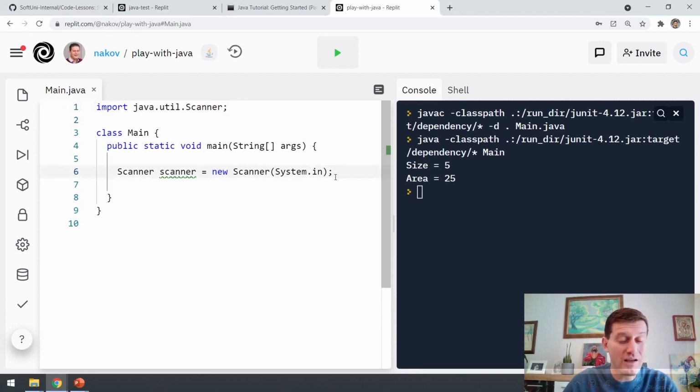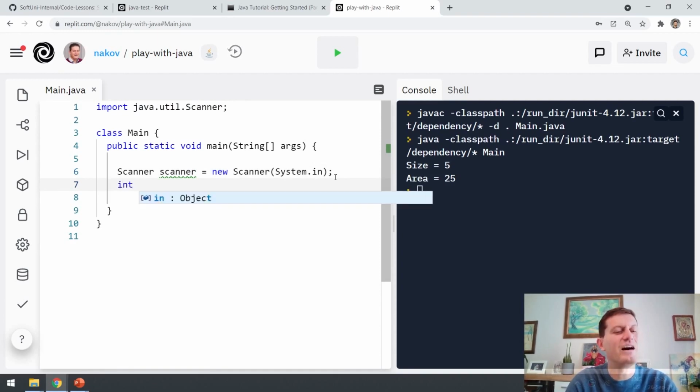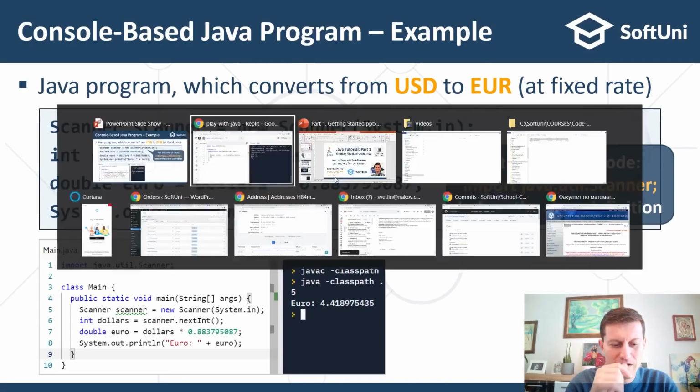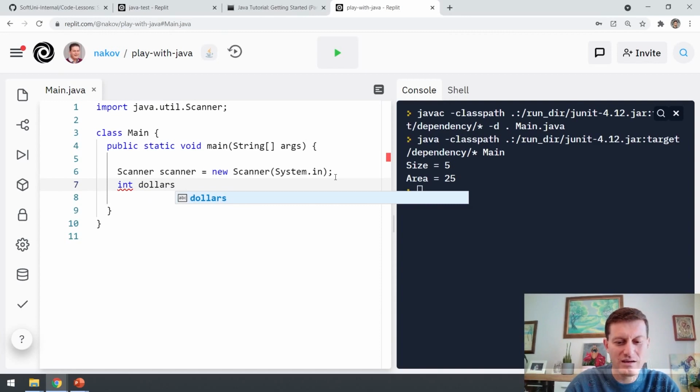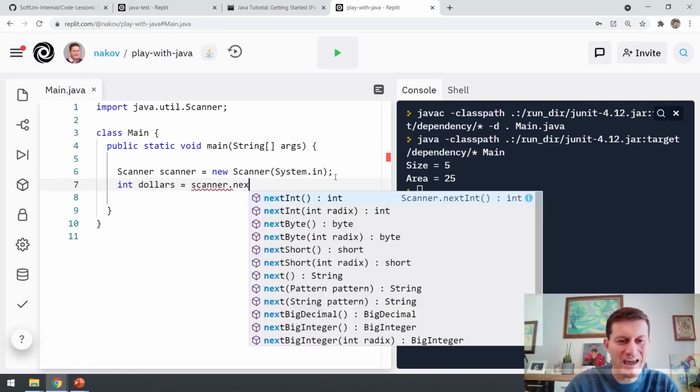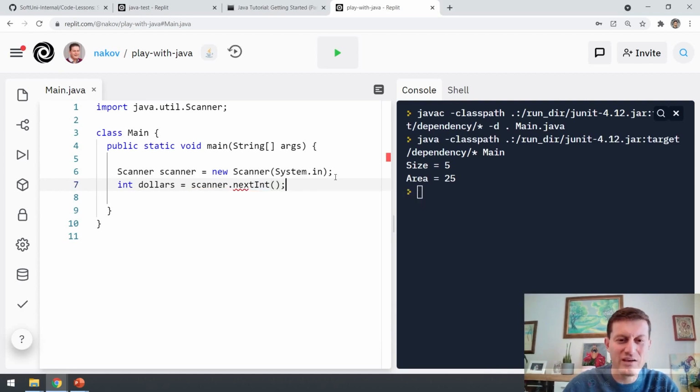Okay. Once I write this line of code, I can say, please define a variable dollars, which is equal to scanner.nextInt(). How does this command work?